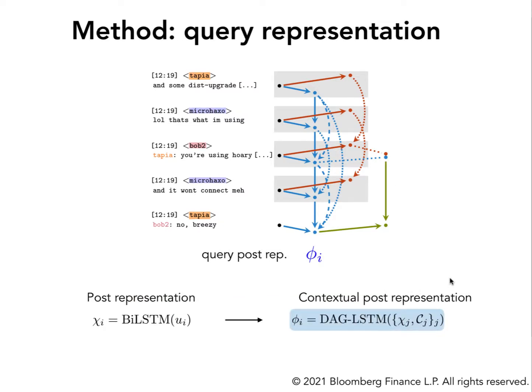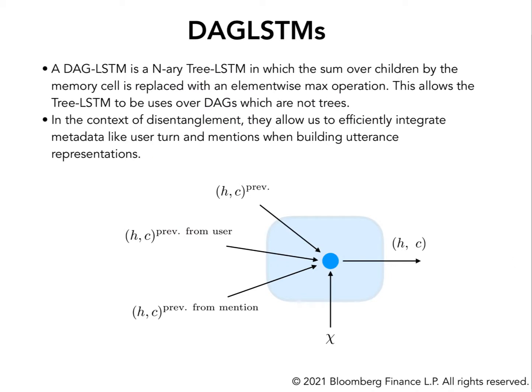Now, how do we build the representation? Query representations are built hierarchically by first encoding every post using a bidirectional LSTM and then feeding each of these representations through a DAG-LSTM. So, what is a DAG-LSTM? Well, it is basically an N-ary tree LSTM, which is modified in order to use it on DAGs, which are not trees.